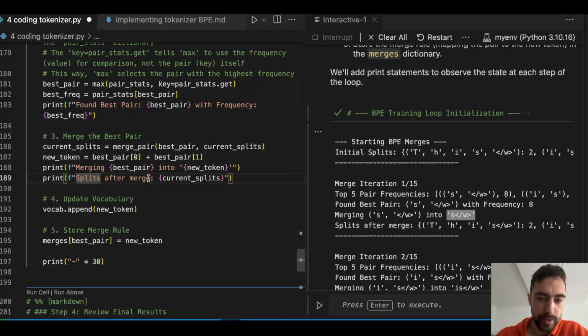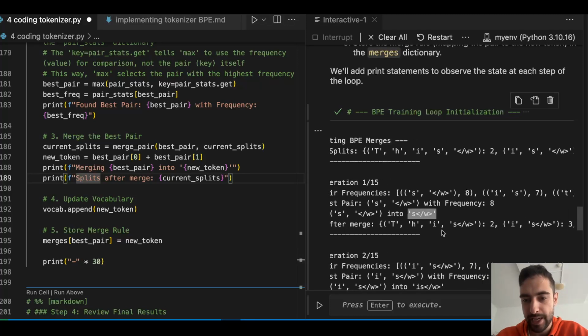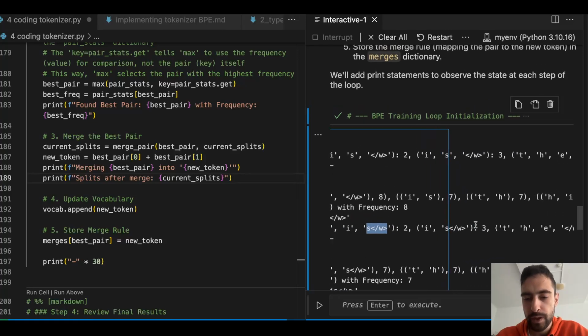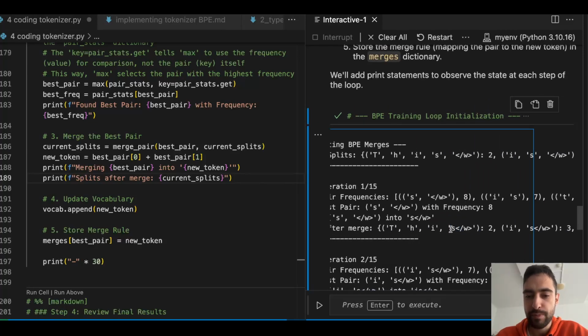Splits after merge. This is the new dictionary, THI and then S and this token. Now you will notice that since we merged this, we will not be merging I and S anymore. Or maybe we will, because maybe it could still be the most frequent, but we will not count this pair anymore.